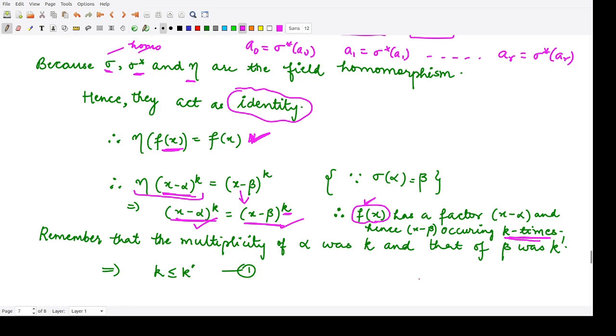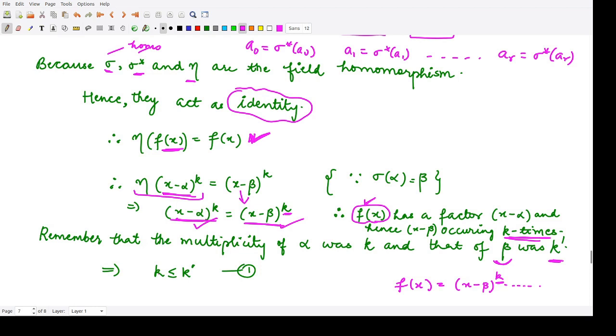Why? Because the multiplicity of the root beta was k dash, and now we have written f of x as the factor x minus beta raised to power k into something something something. So from here you can say that because it was occurring k dash times, k dash would be greater than this particular k.